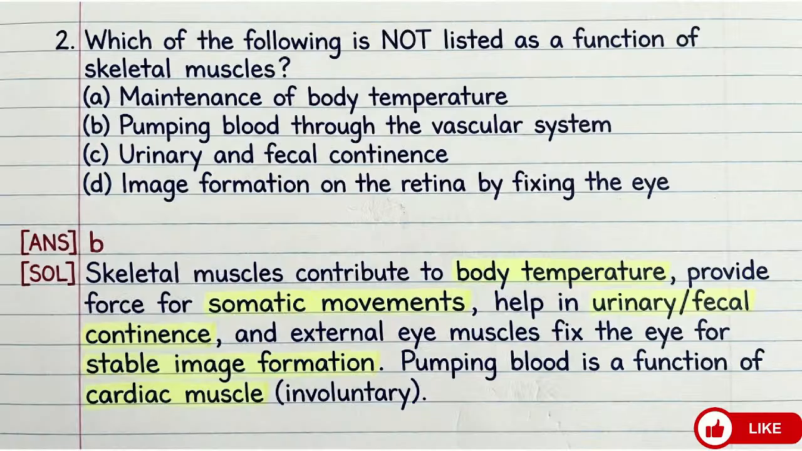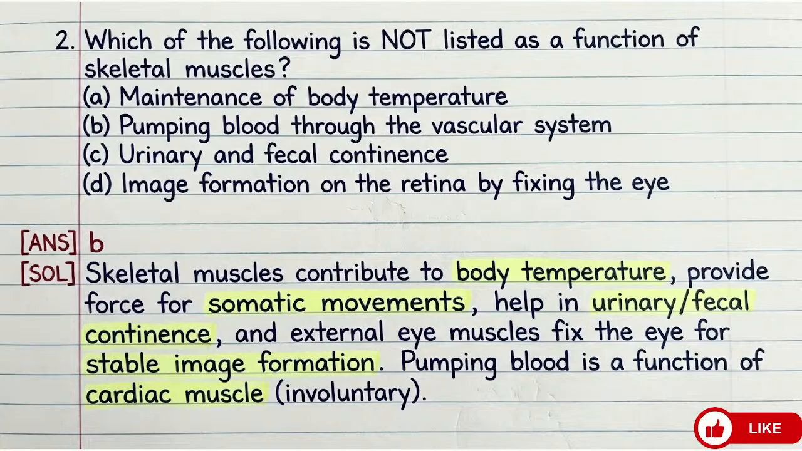Next. Which of the following is not listed as a function of skeletal muscles? Option A, maintenance of body temperature. Option B, pumping blood through vascular system. Option C, urinary and fecal continence. Option D, image formation on the retina by fixing the eye. Okay, so we'll check one by one.